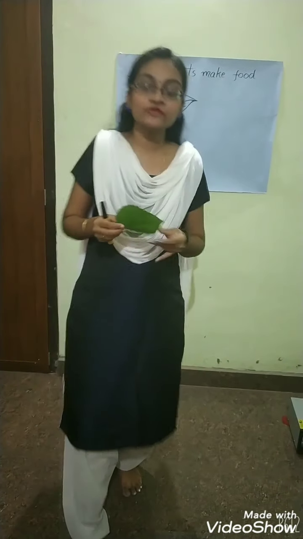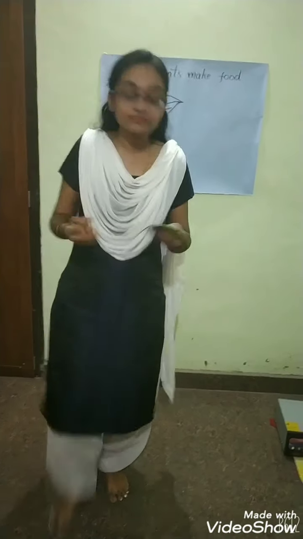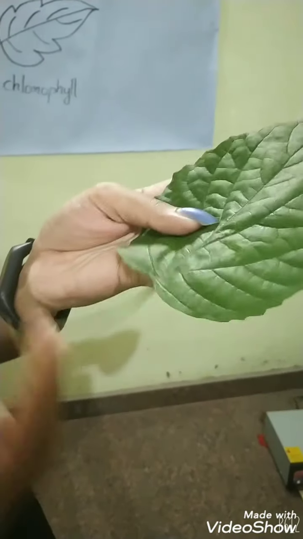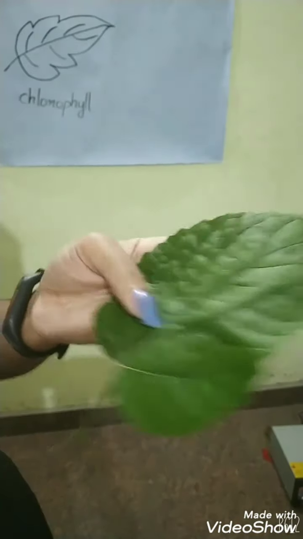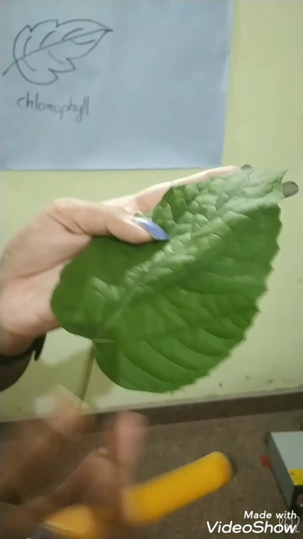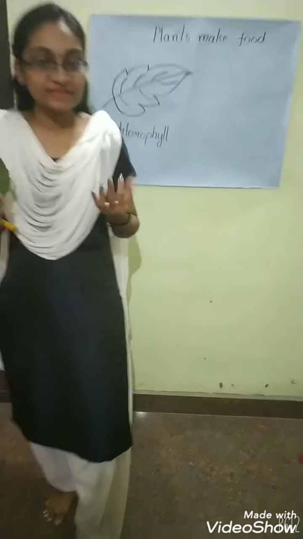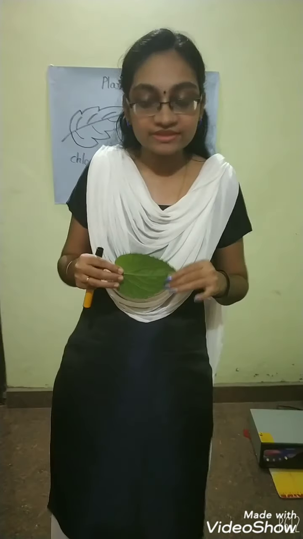And observe whether all leaves are of the same kind or different. Please look at this. You can see there is a stem and here is another stem, and here and here. These have different parts. Each and every part has a different name and we are going to name them now.